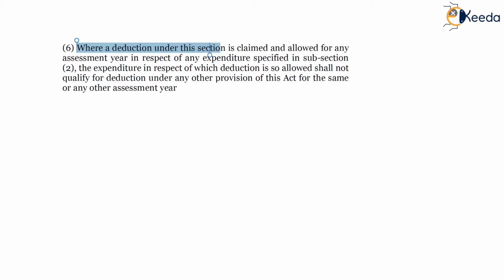Subsection 6, where a deduction under this section is claimed and allowed for any assessment year in respect of any expenditure specified in subsection 2, the expenditure in respect of which such deduction is so allowed shall not qualify for deduction under any other provisions of the Act for the same or any other assessment year. So a standard provision which is coming in each and every investment or contribution linked tax incentive scheme.